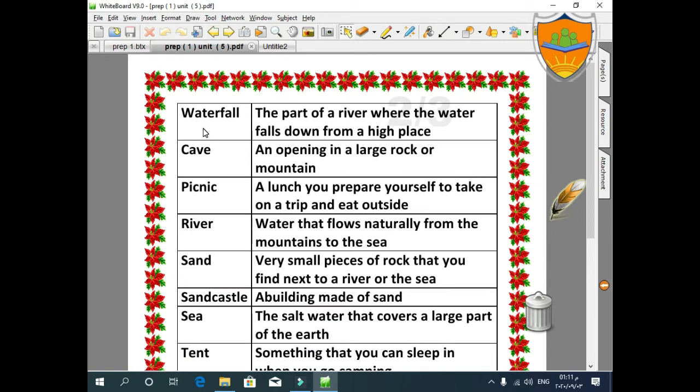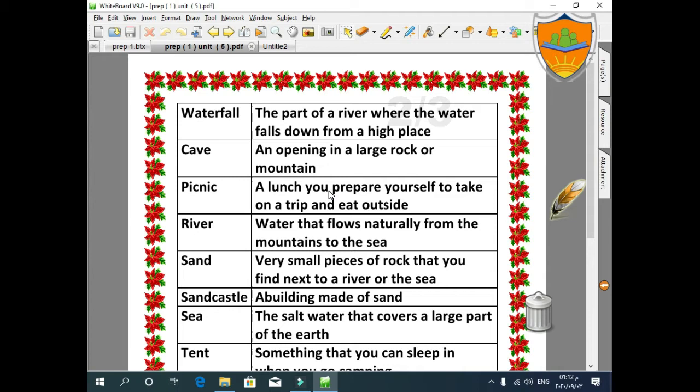Waterfall. What is a waterfall? The part of a river where the water falls down from a high place. Cave: an opening in a large rock or a mountain. Picnic: a lunch you can prepare yourself to take on a trip and eat outside.